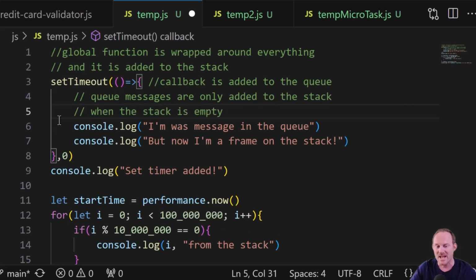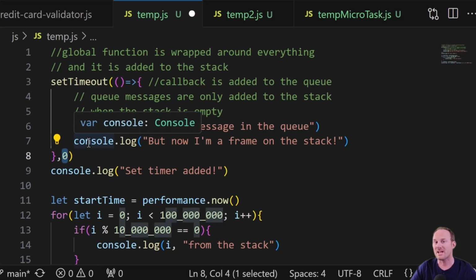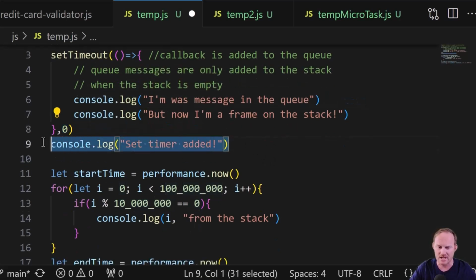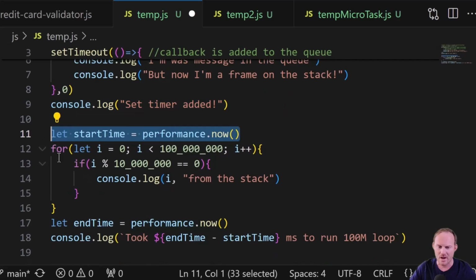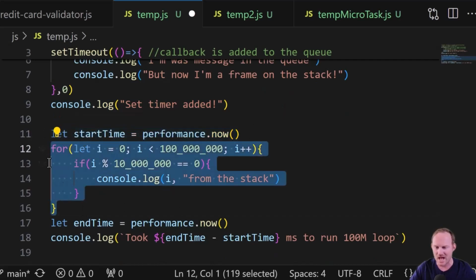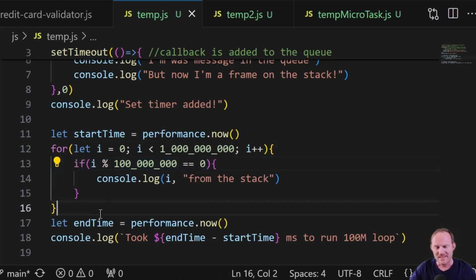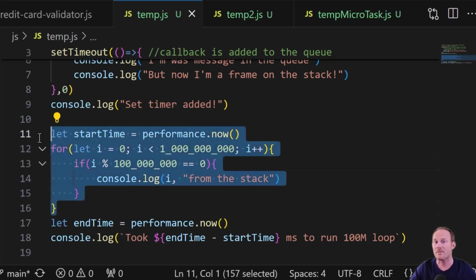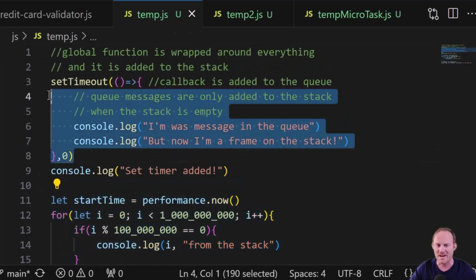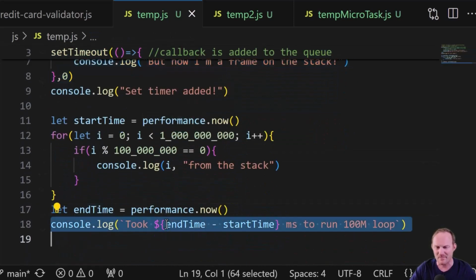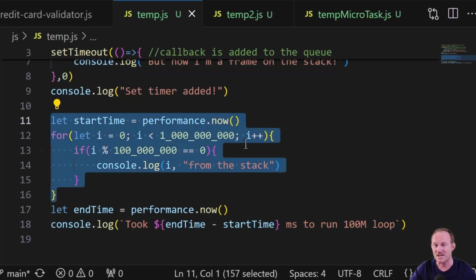So this thing, even though the time is up, it's sitting in the queue waiting for the stack to be empty. Instead, all the synchronous code has to be run first. Line 9 gets run, line 11 gets run, all 100 million times we go through the loop. I can add a 0 to it if you would like to see that. We'll go 1 billion times and I'll run it every 100 million. This is going to lock up the thread. Even though this thing has been waiting for this much time, it will not be able to run until the synchronous code is out of the way.